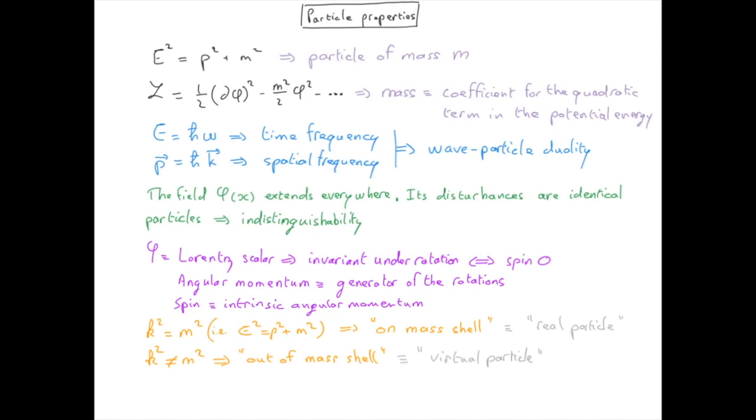This is unlike the case of a real particle, which corresponds to a disturbance of the field which is on mass shell, corresponding to the resonance of the propagator, and therefore will be able to propagate infinitely. So from now on we will try to avoid the terms real particle and virtual particle, and instead we will refer to being on mass shell or out of mass shell.